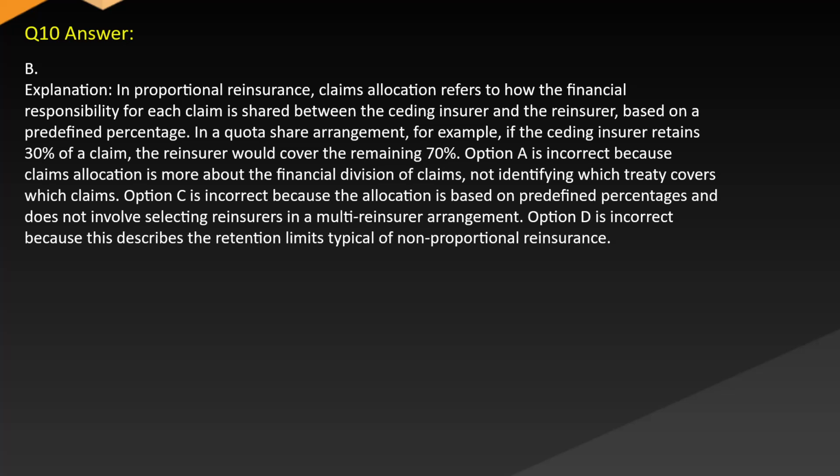treaty covers which claims. Option C is incorrect because the allocation is based on predefined percentages and does not involve selecting reinsurers in a multi-reinsurer arrangement. Option D is incorrect because this describes the retention limits typical of non-proportional reinsurance.